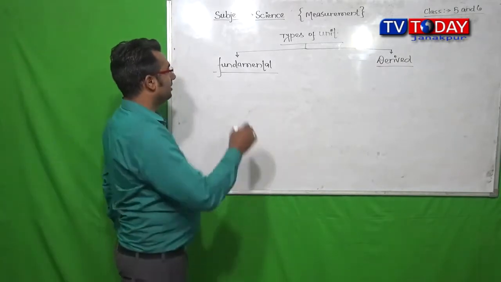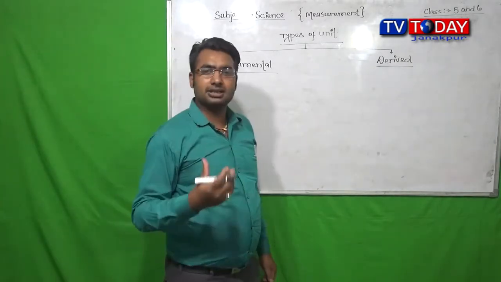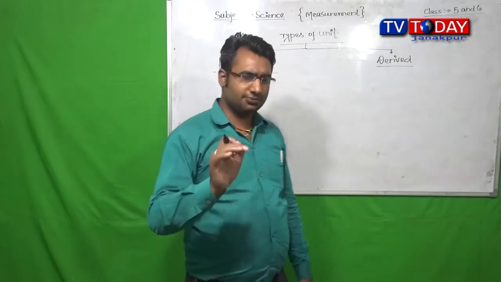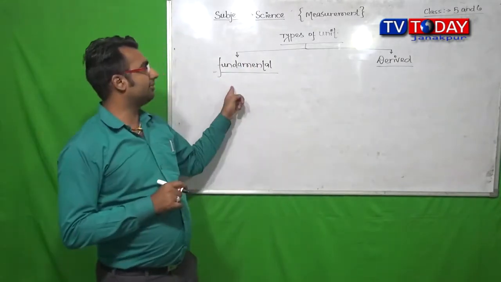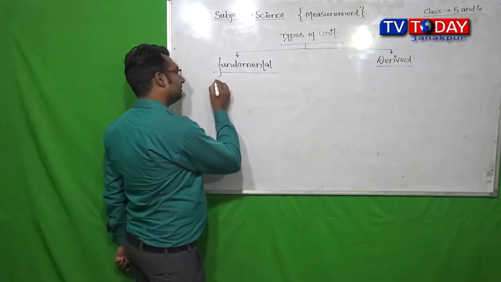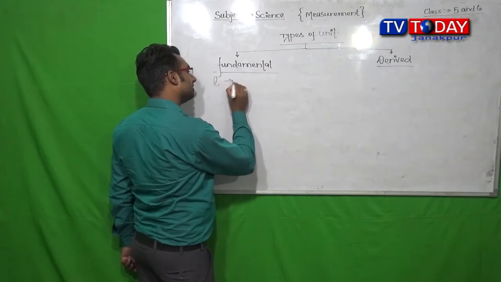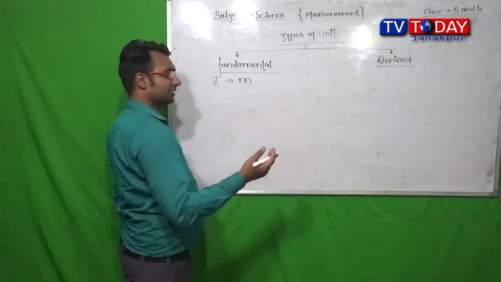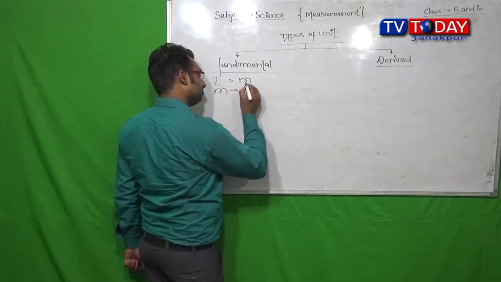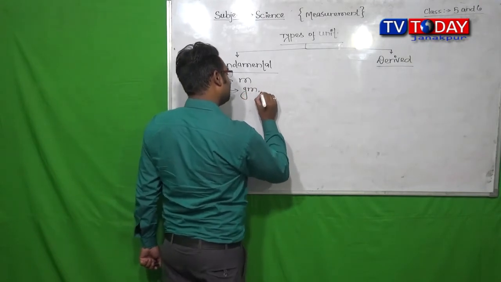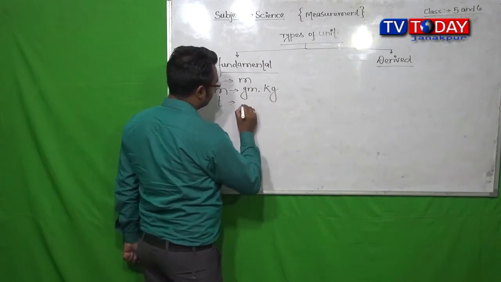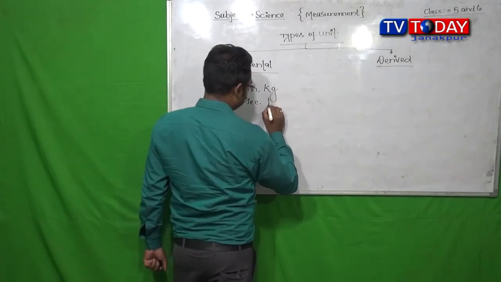In simple words, we can say that the units of fundamental quantities are fundamental units. Like for length, meter, centimeter; for mass, gram, kg; as well as for time, second, hour.